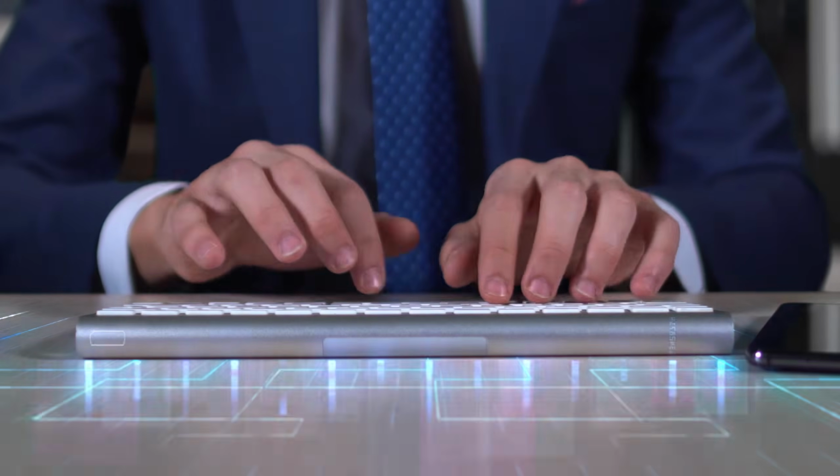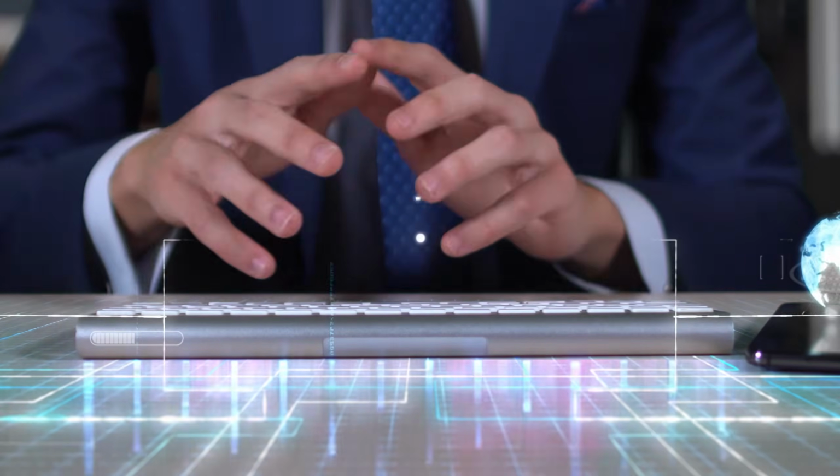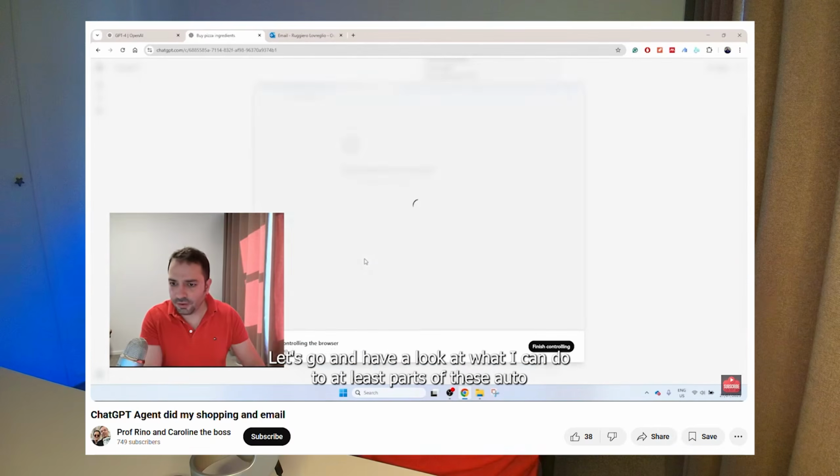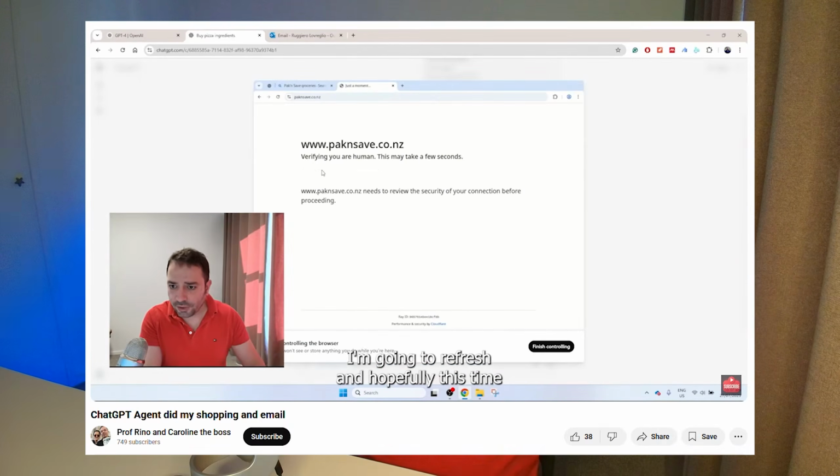Not that difficult to explain, but let's go and have a look at how agentic AI can change the way we do web search and we interact with our browser, because the environment we are gonna try to test those agents on is gonna be our browser. I've already done a review showing the capability of ChatGPT agents in terms of interacting with the browser, sending messages, sending emails, and doing shopping for me, of course, to buy ingredients for pizza. Today we are gonna see some alternatives that are waiting for you right there. Some of them are free, and I'm gonna focus on two specific tools.